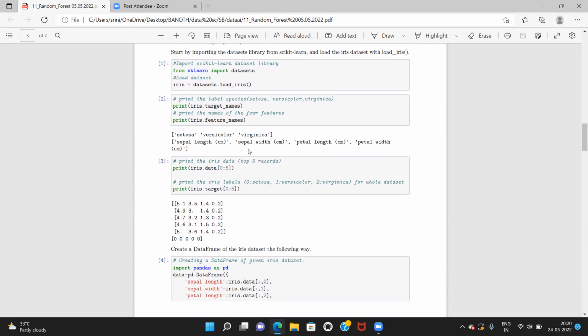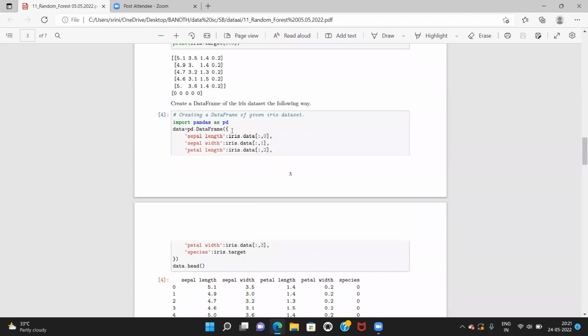Sepal length in centimeters, sepal width in centimeters, petal length, petal width. Print the iris data top 5 records. So print iris.data[0:5], which means 0, 1, 2, 3, 4, till 4 you will print. See here, print the iris target labels Setosa, Versicolor, Virginica for the whole data set. So you can see here, create a data frame of the iris data set in the following way.